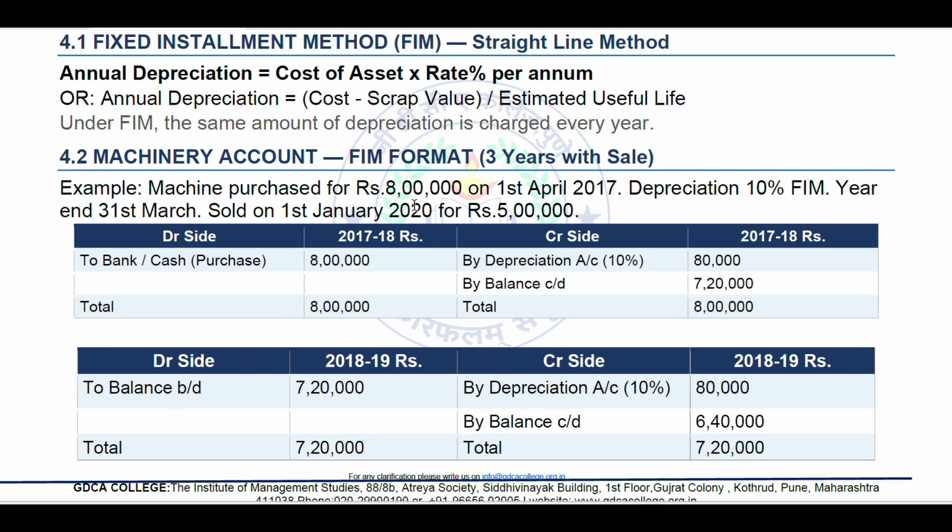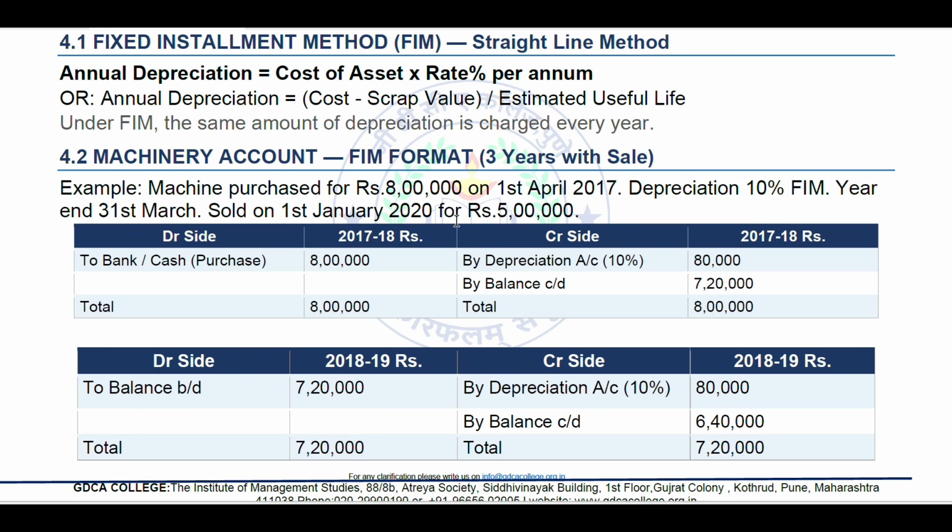Machine purchased for 8 lakh on 1st April 2017. Depreciation by 10% FIM. FIM means straight line method, and WDV is the written down value method. These are the two methods in depreciation, so do not get confused with these. Year end 31st March, sold on 1st January 2020 for 5 lakh rupees.